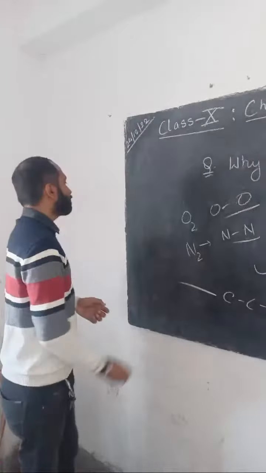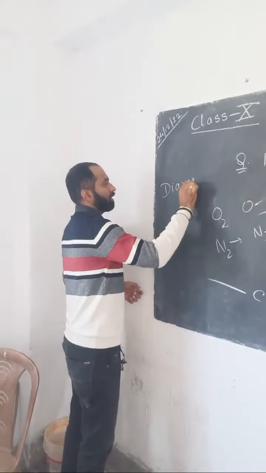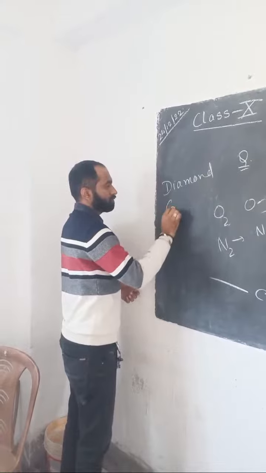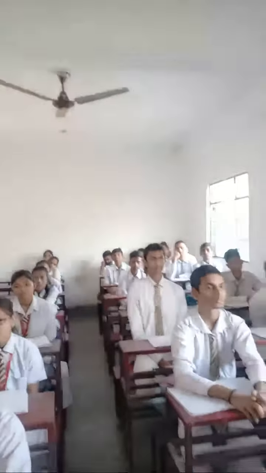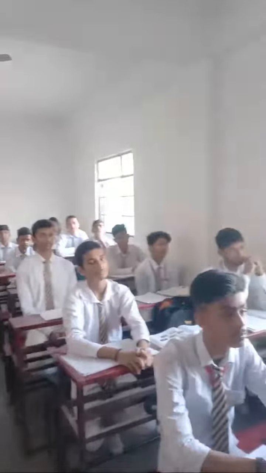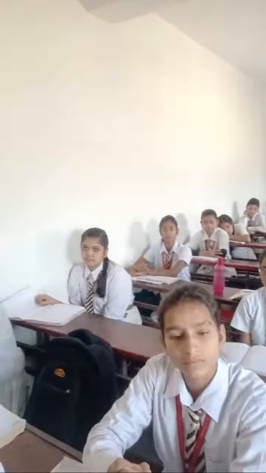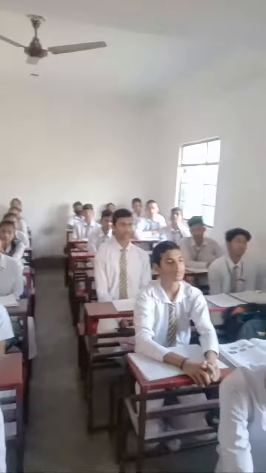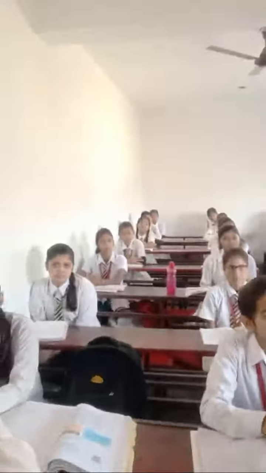There are three allotropes of carbon: diamond, graphite, and third is Buckminsterfullerene. Diamond and graphite are naturally occurring allotropes, and Buckminsterfullerene is an artificially prepared allotrope.